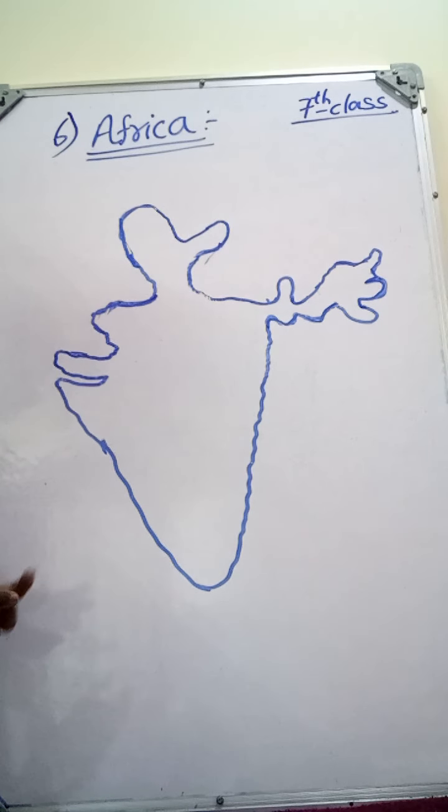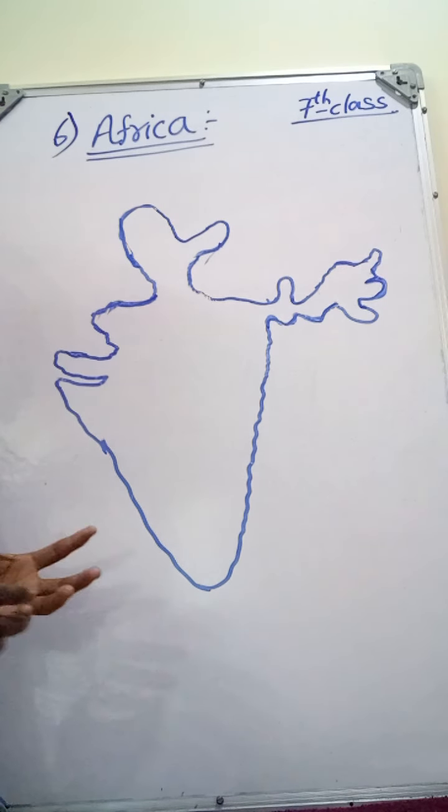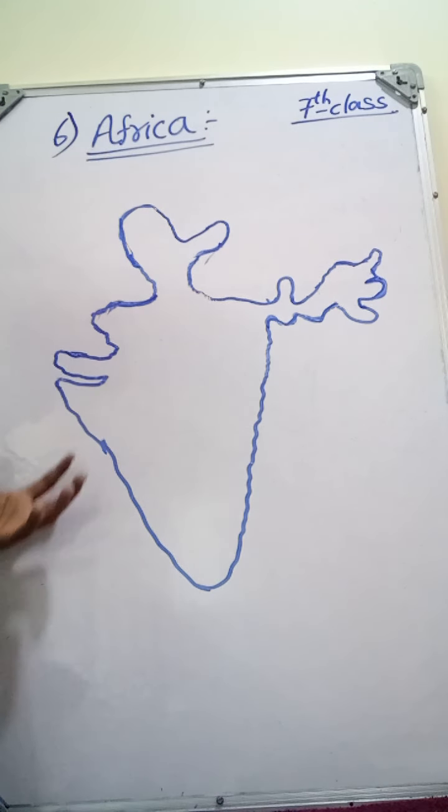and also green grasslands are formed over thousands of kilometers in that continent. There are a variety of animals we can see in that continent.